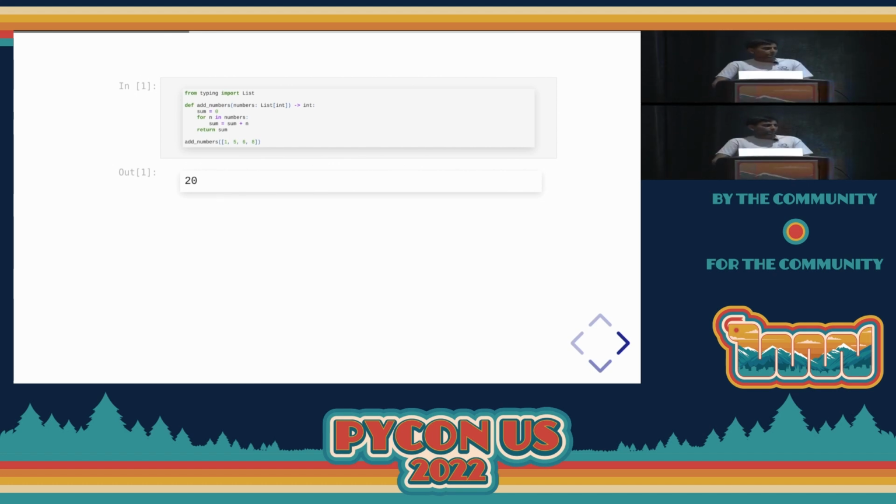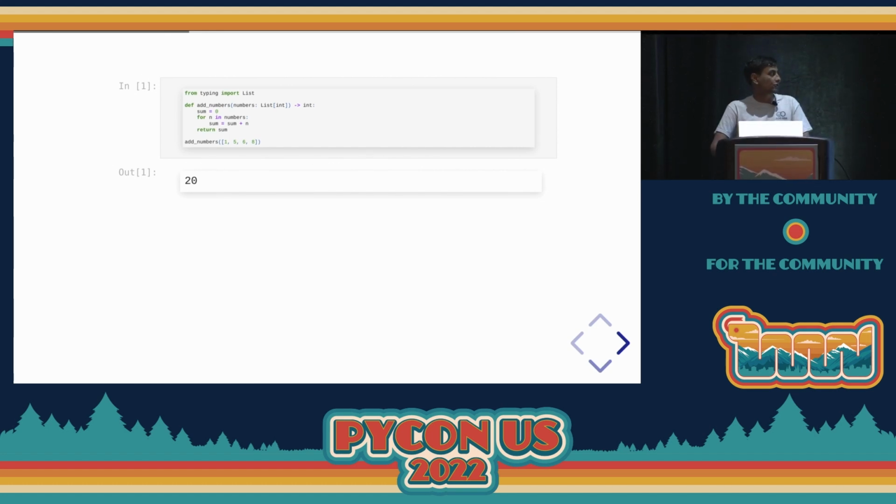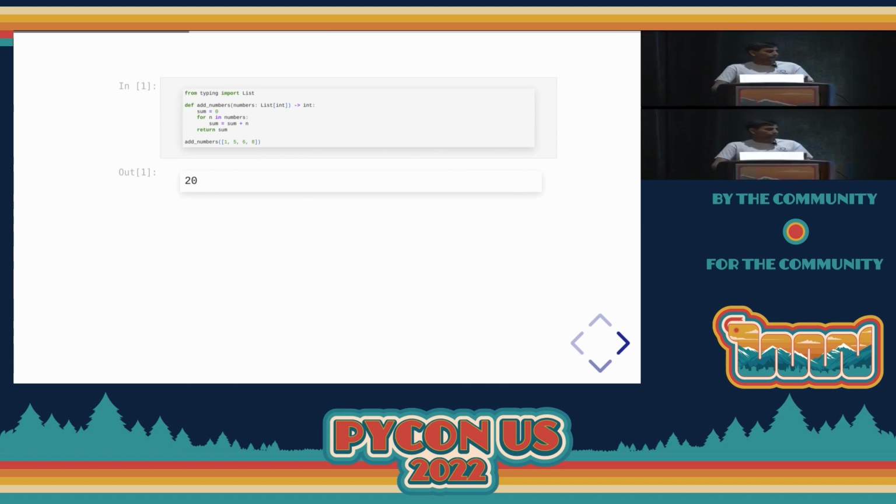So let's get to some coding examples so that we can understand this a little better. I have a function here. It just adds a list of numbers. We start by creating a variable, sum, and assigning it to 0. We go through every item in our list and add the numbers. We can see that it gets the right output when we add those numbers.